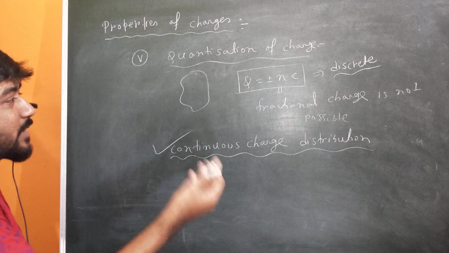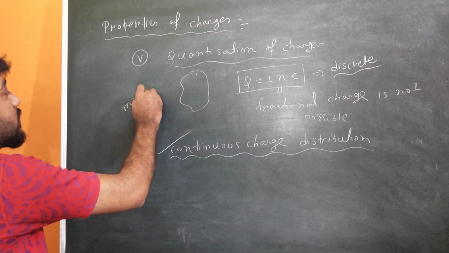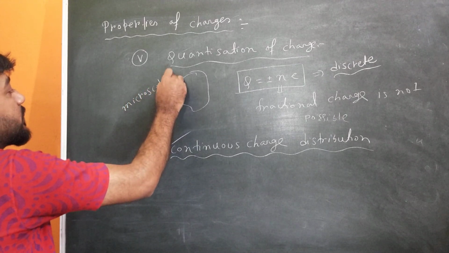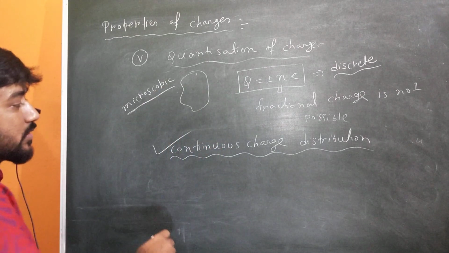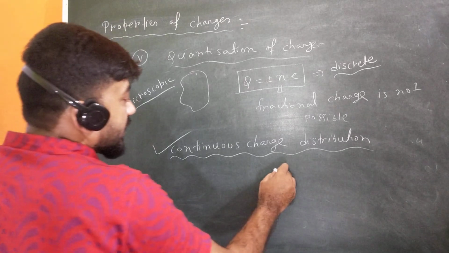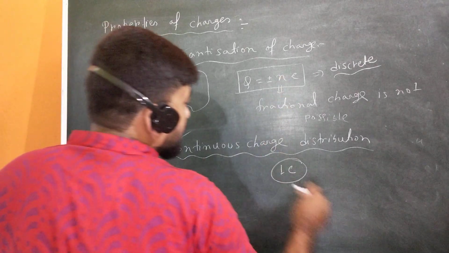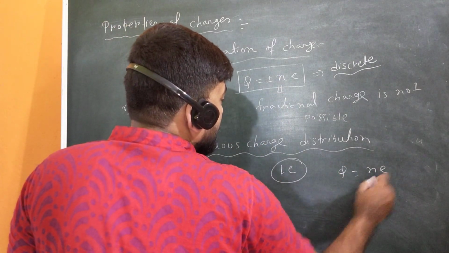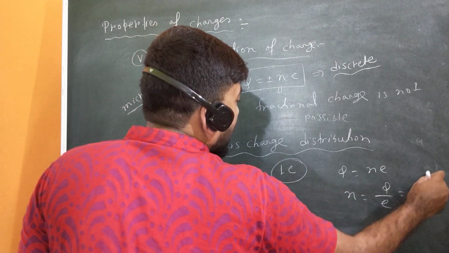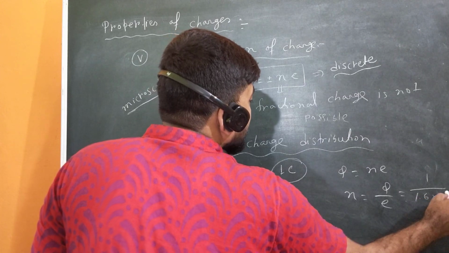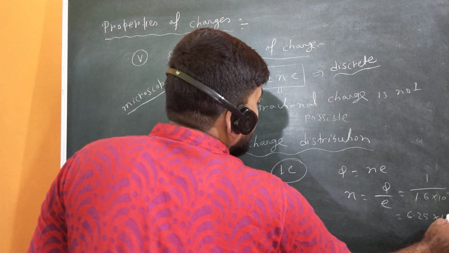And this is just a microscopic and macroscopic view. So this quantization of charge is only applicable at the microscopic level. But when the charge is more and more, if you take only 1 coulomb of charge, how many electrons can it contain? Q is equal to Ne, so N will be equal to Q divided by e, and if you put Q as 1 coulomb and e as 1.6 into 10 to the power minus 19 coulomb, then it will be 6.25 into 10 to the power 18 electrons.